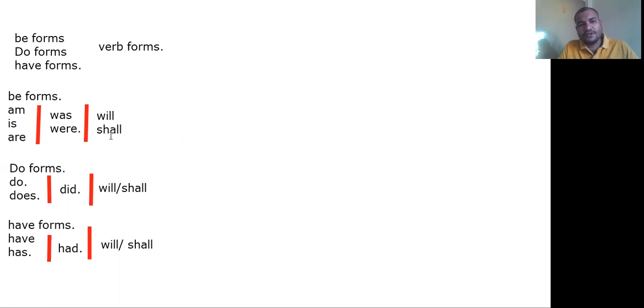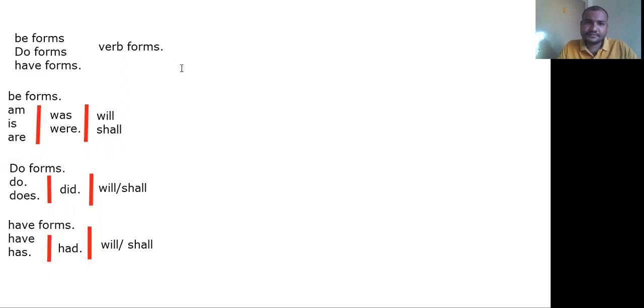So now what you are supposed to do is understand how we can use all these things in different sentences. Just now we discussed four types of sentences: declarative or assertive, second, imperative, third, interrogative, and fourth, exclamatory sentences.